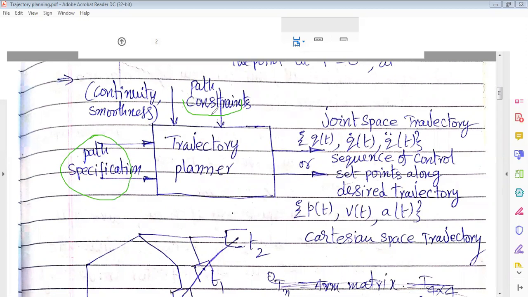How do we define those things? In order to get the continuity and the smoothness of the path, we need to consider the path constraints and path specification as the inputs to the trajectory planner.